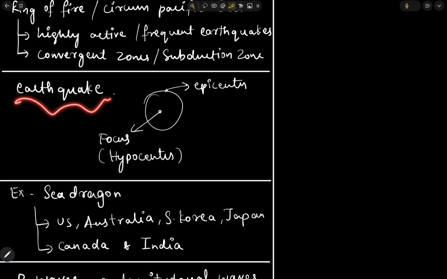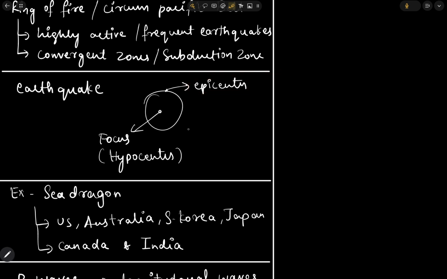Next, we have the topic related to earthquake. In an earthquake, where the earthquake starts is known as the focus, and it is also called the hypocenter. On the surface, where we can see the earthquake is known as the epicenter.